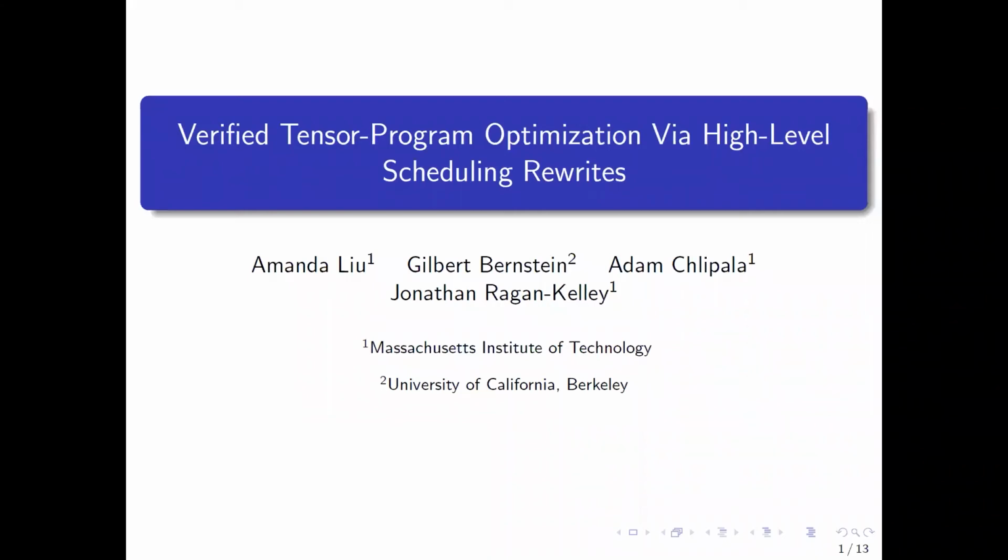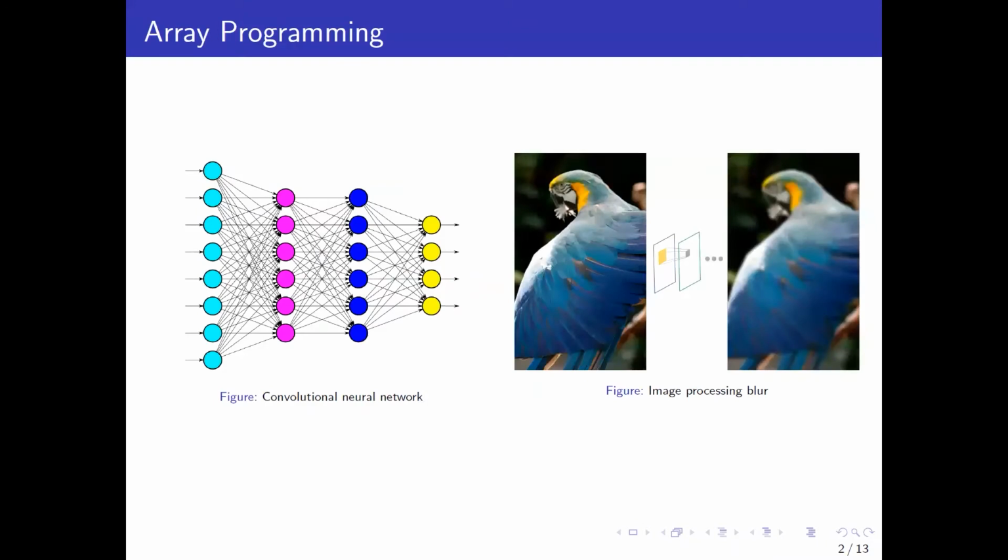Hello, my name's Amanda Liu, and I'll be discussing our work on a framework for verified tensor program optimization via high-level scheduling rewrites. When we're talking about high-performance computing domains such as image processing and deep learning, programs often take the form of computationally intensive algorithms over multidimensional arrays.